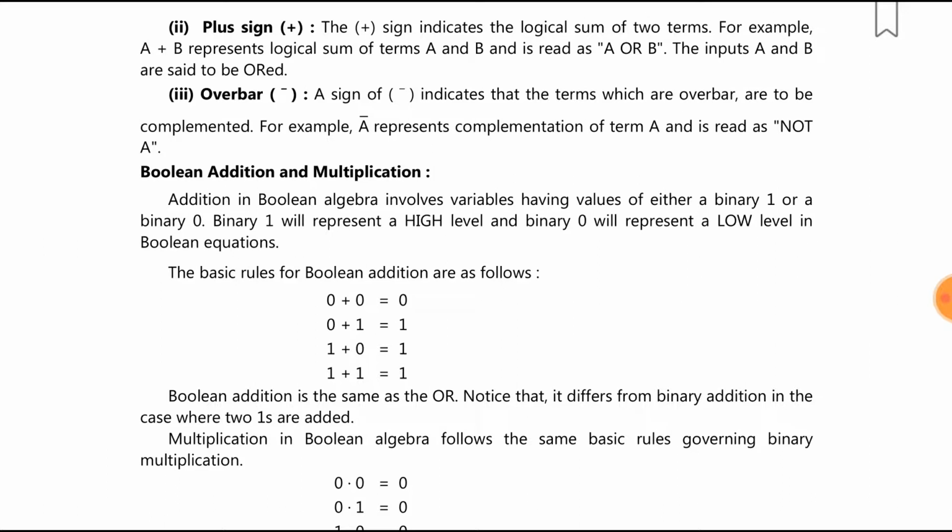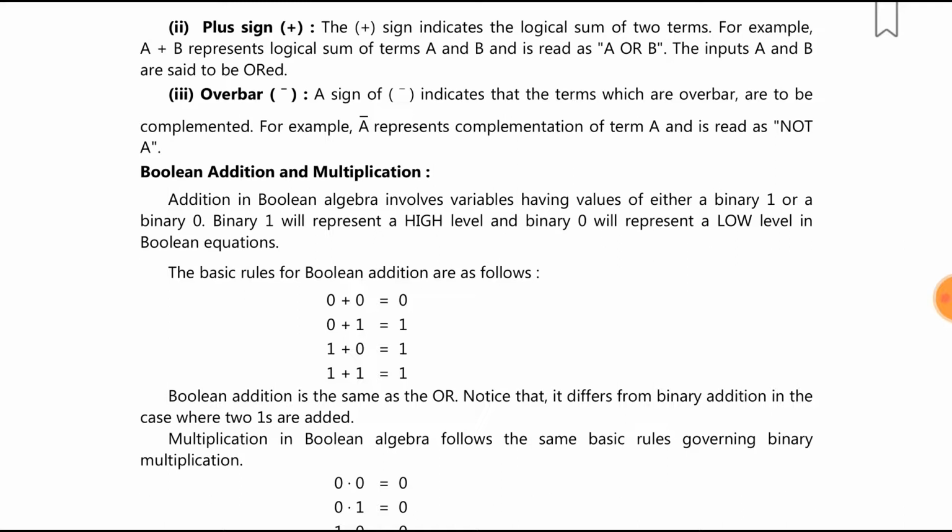Plus sign. The plus sign indicates the logical sum of two terms. For example, A plus B represents the logical sum of the terms A and B and is read as A or B. So the inputs A and B are said to be ORed. Over bar. A bar sign indicates that the terms which are under the bar are to be complemented. For example, A bar represents complementation of the term A and is read as not A.